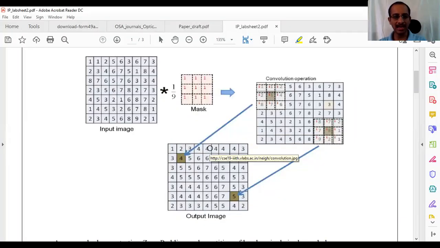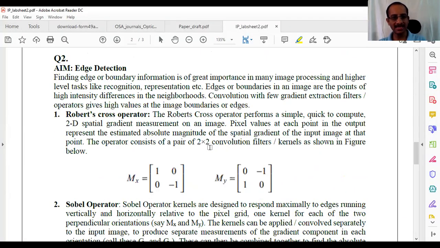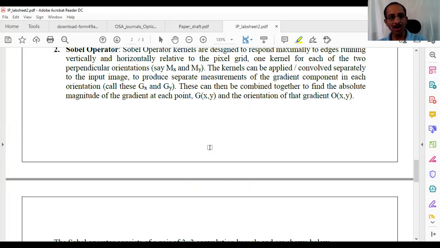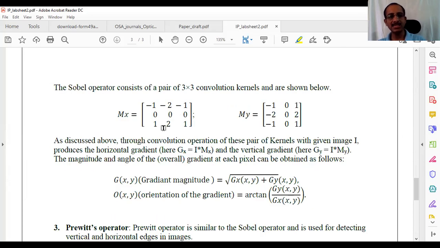There the discussion is clear, I hope, on the edges. Now if you convolve with any of these operators, as they are referred to in image processing, you will get the edges. This is the operation I am doing for getting the edges, and hence these are referred to as operators. You can consider them as filters, kernels, or even masks. If you just do convolution or correlation with respect to this mask, you will get edges.